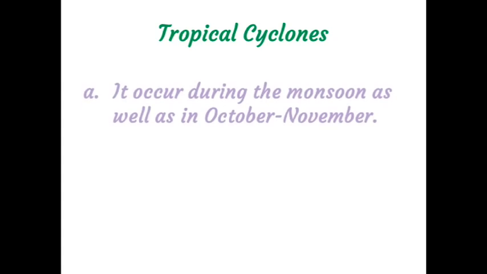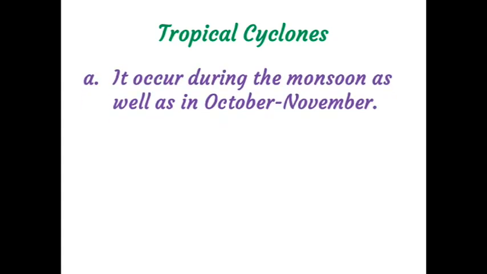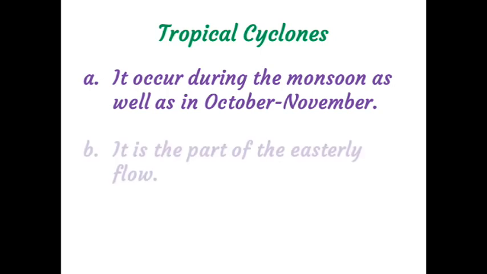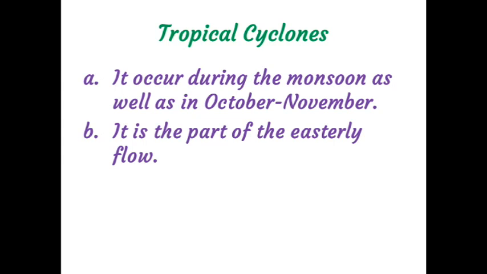Tropical cyclones occur during the monsoon as well as in October, November. Okay, children, at this time, October, November, at present time, this type of tropical cyclone influences India's climate. It is a part of the easterly flow. And these tropical cyclones are carried by easterly flows. The western cyclonic disturbance is carried by the westerly flow, and the tropical cyclones are carried by the easterly flow to our mainland.